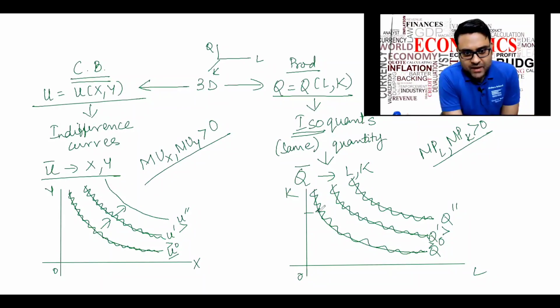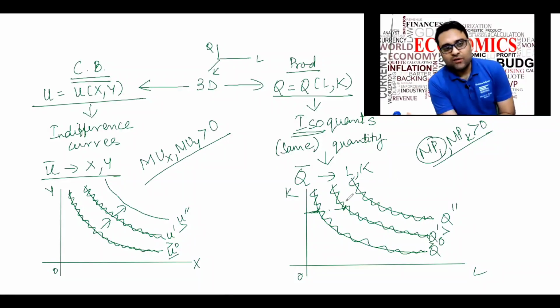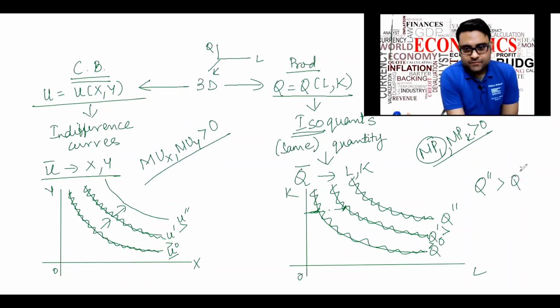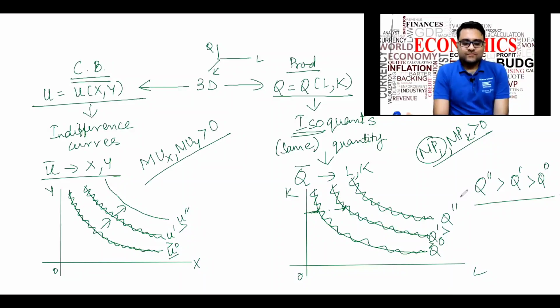If I keep my capital constant and I increase my labor with my MPL being positive, obviously I get to a higher quantity. Therefore, it's a no-brainer that all the higher curves will be representing a higher quantity. Am I understandable? So this is what is happening.